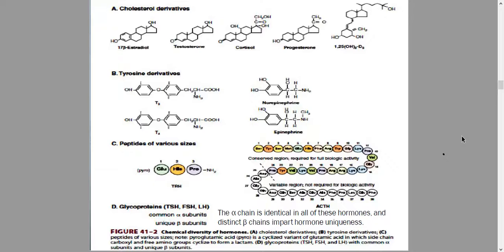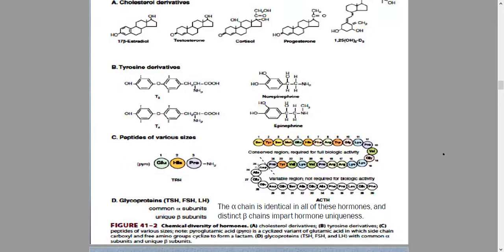We also have another steroidal or cholesterol-derived hormone, which is identified as cortisol. Also, we have hormones that are derived from tyrosine, like norepinephrine and epinephrine. Right, along with these hydrophilic hormones, we have peptides.